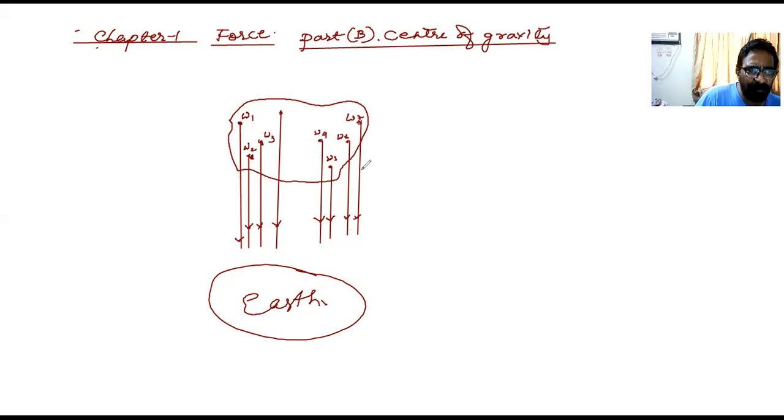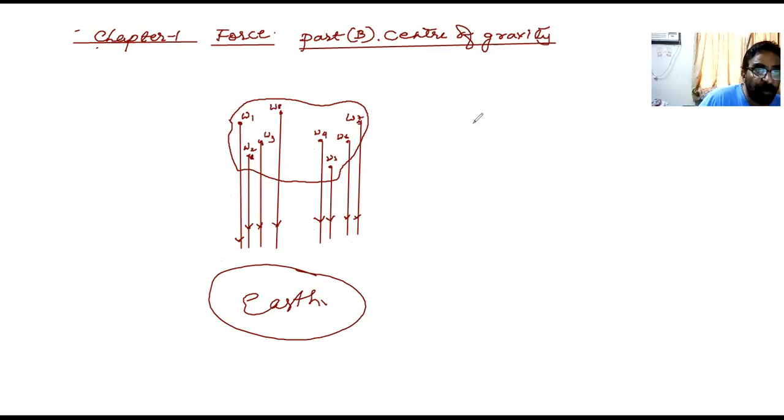So because of this, we can consider all of them parallel. Why can we consider them parallel? Because the size of the earth is very, very big compared to the size of this body. So this can be considered parallel. All these forces, got it? W1, W2, W3, all these are forces. W4, W5, W6, W7, W8, all these are acting parallel.